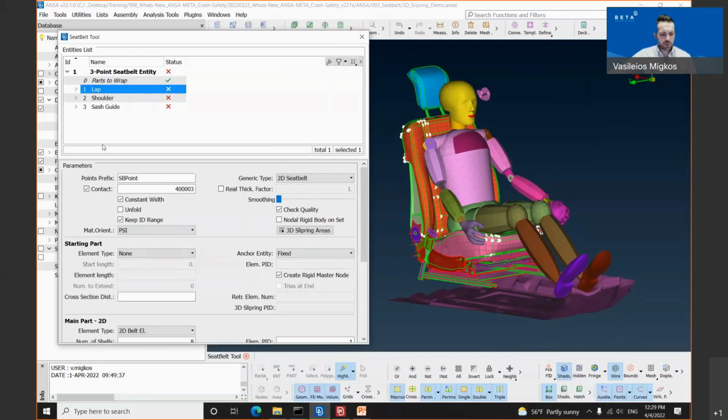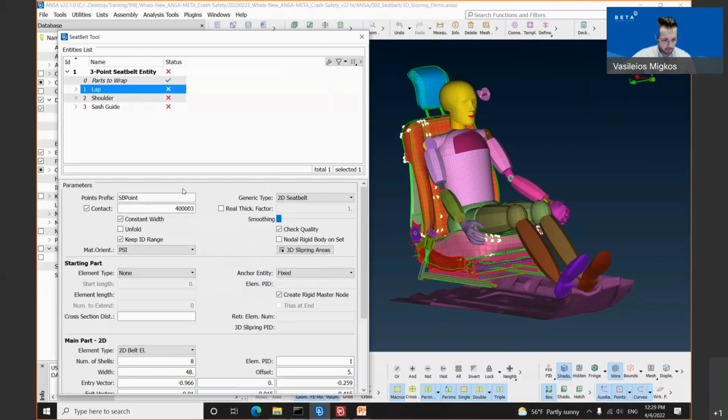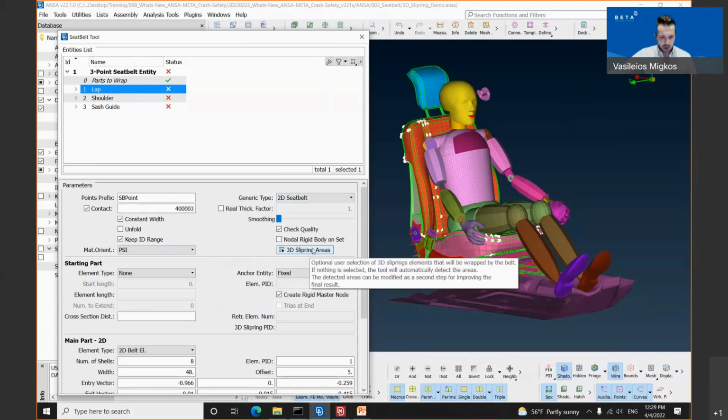We have the parameter group at the top, in the lower window of this seatbelt window, where the user needs to define the generic type 2D seatbelt in order to activate the new button, which is the 3D slip ring area button. It's highlighted blue now, as you can see inside your graphical user interface. Apart from these, the user needs to move on and define the starting part for the first component.